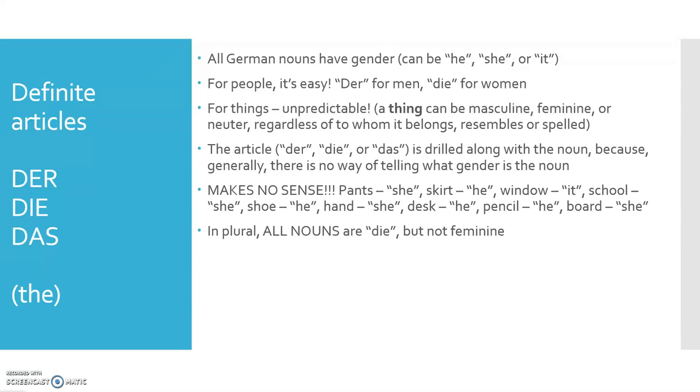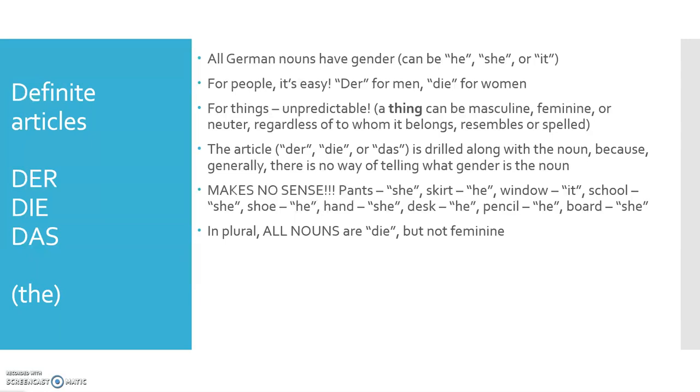In plural, all nouns, all of them, regardless of what they were in the singular form. Remember, der Tisch, der Stift, das Buch, das Fenster, der Rock, die Hand, all of them will be die in plural. So the form for the in plural, the shoes, the windows, the cars, the pencils, the people, they're all going to be die. But because it's die, it doesn't mean it's feminine. It seems like we ran out of words, so now we're using die to signal plural as well. So we have der, die, das for singular, and die for plural. Okay?